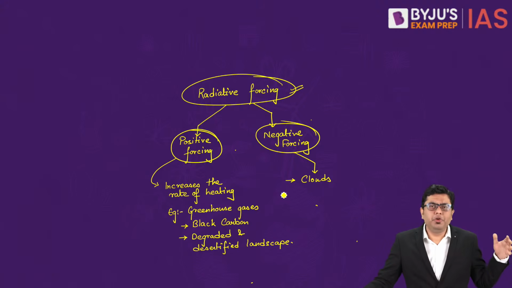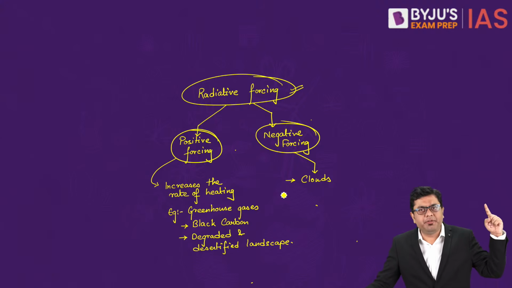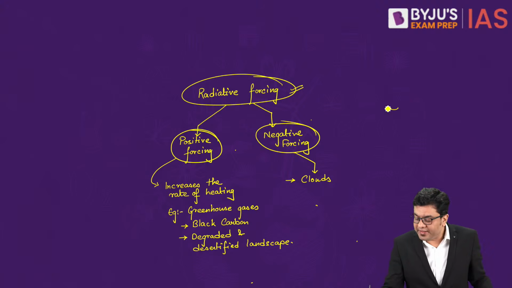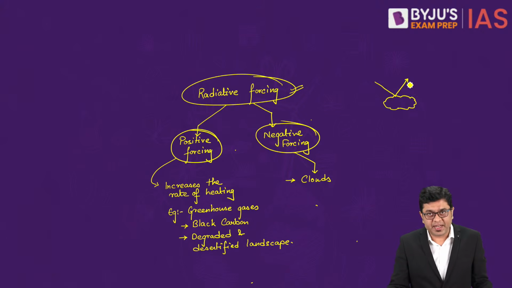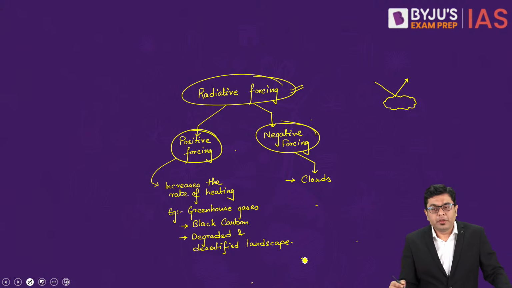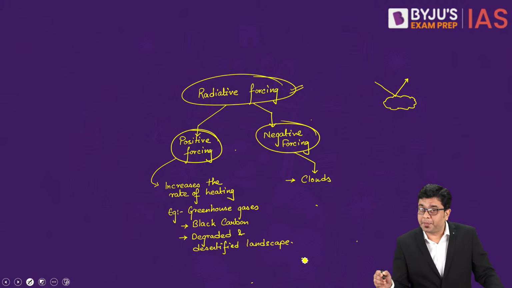But when you look at them from above, up in the sky, these clouds appear absolutely bright, and they end up reflecting a greater amount of sunlight, as a result of which they provide natural cooling. So all those phenomena which provide cooling are included under negative forcing.